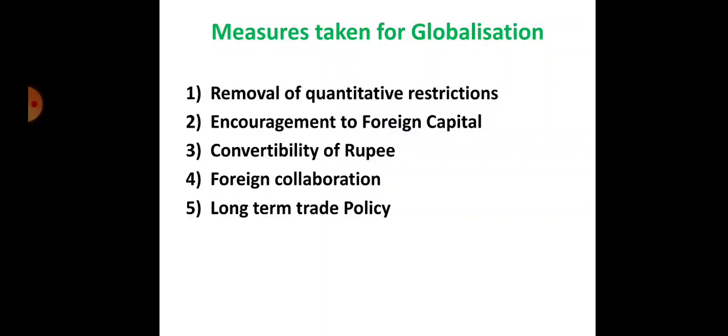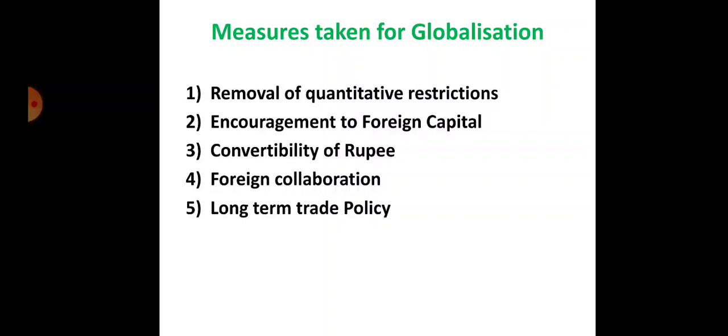The next point is the long term trade policy, to ensure longer duration in foreign trade. Changes were made by the foreign trade policy. Some features are related to the liberalized policy, meaning we accept liberalization, and that liberalization will encourage your economy and also support foreign trade.